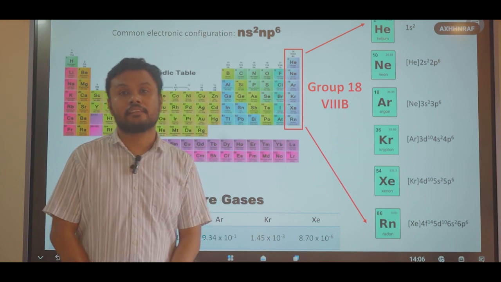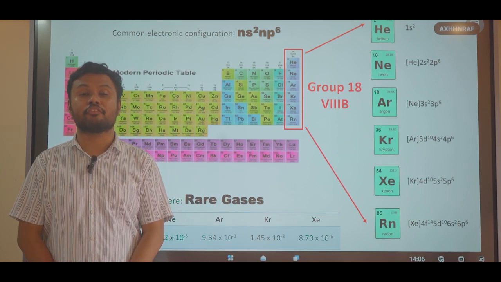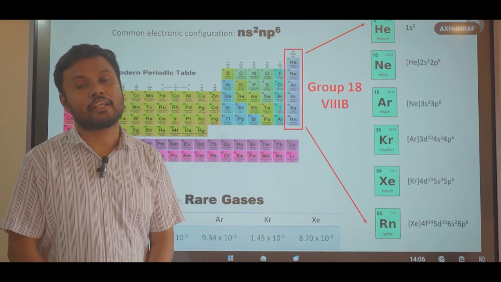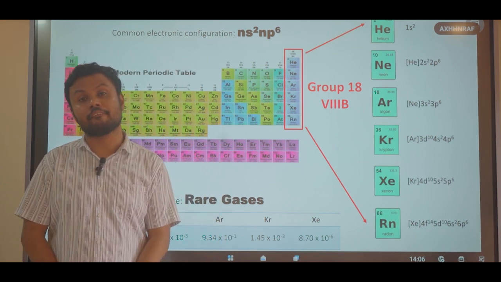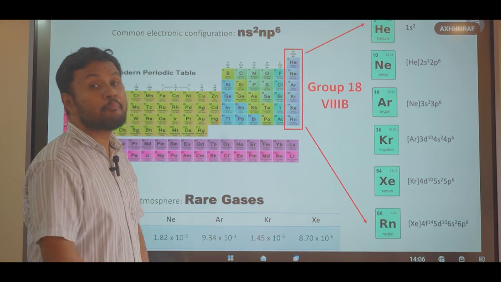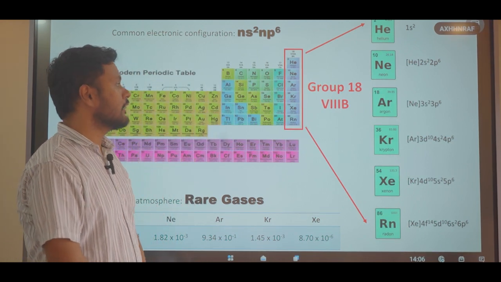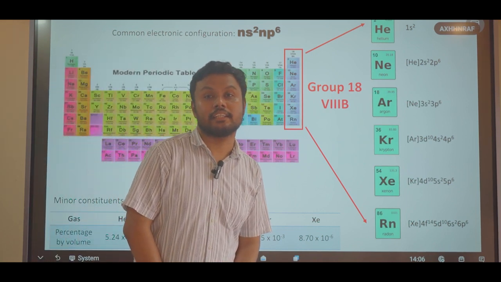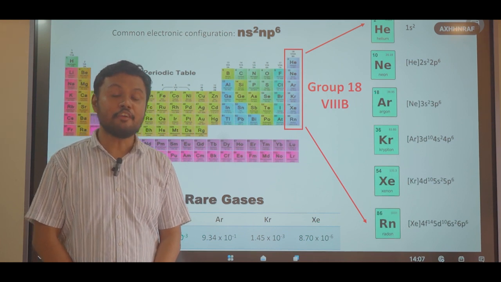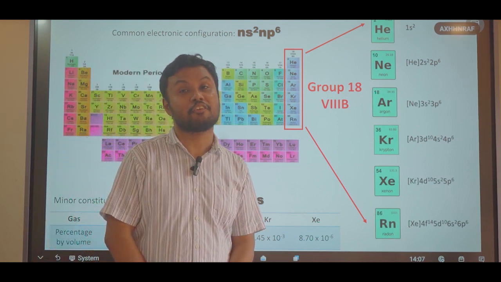We all know that elements having a completely filled valence orbital or valence shell do not want to give or take electrons to form chemical bonds or ions. So this is the main reason for their inertness. However, the term inert is no longer appropriate because in recent years, a few compounds of noble gases have been discovered.